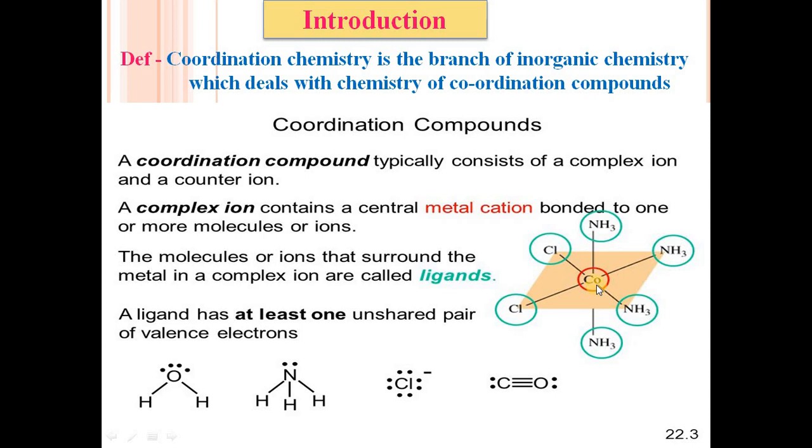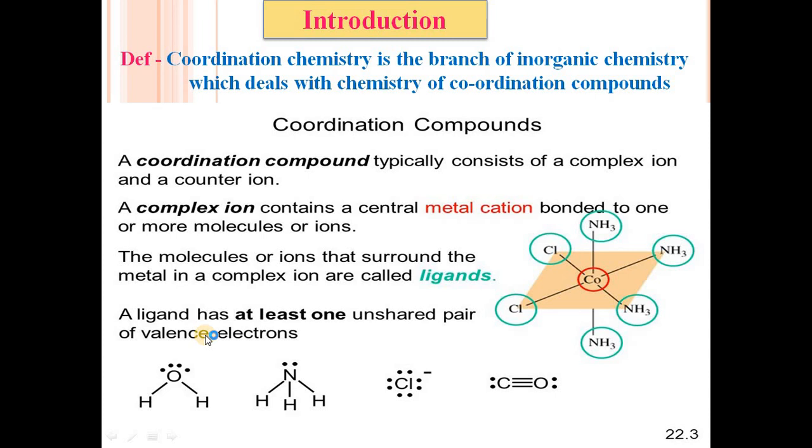So in this diagram, cobalt is the central metal ion and the surrounding molecules or ions, that is ammonia and Cl, act as ligands. So simply, metal ligand bonding takes place in case of coordination compounds. A ligand has at least one unshared pair of valence electrons.